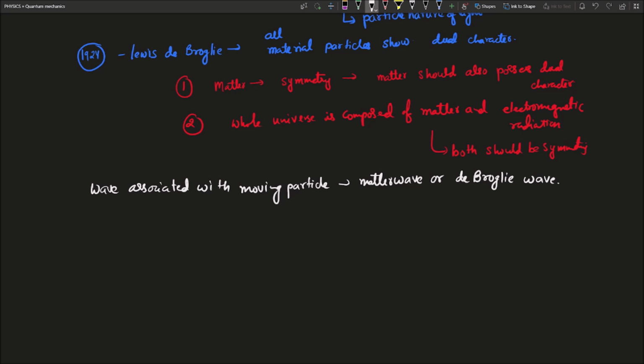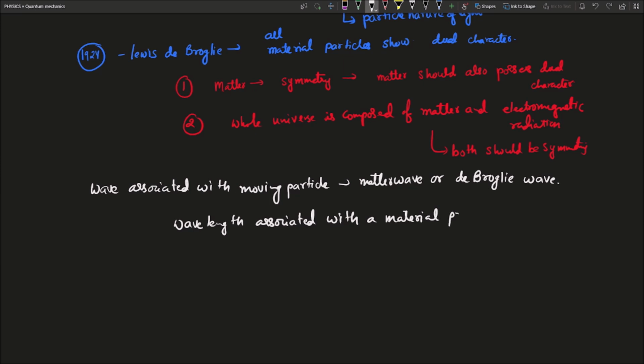And he gave the result for the wavelength associated with a material particle.